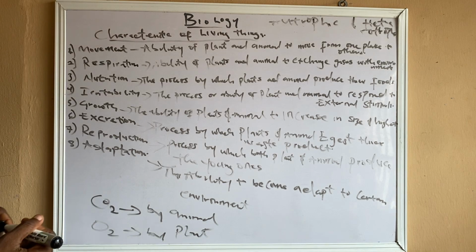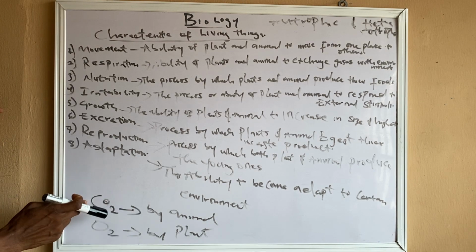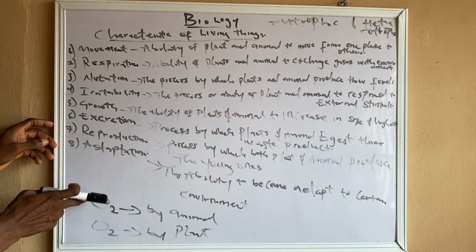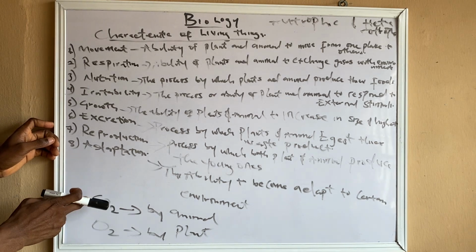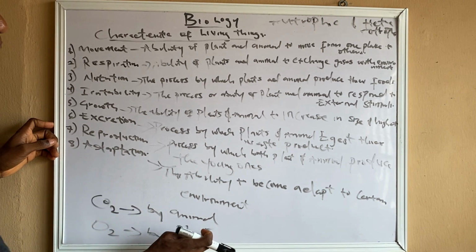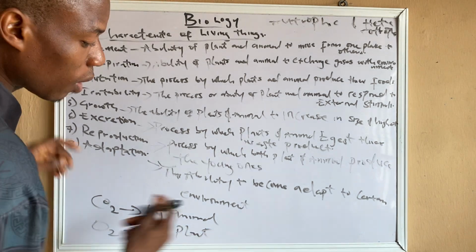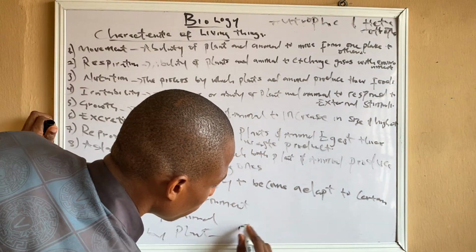Now imagine this CO2 that is not useful for human beings and animals generally is used by plants in doing their photosynthesis.